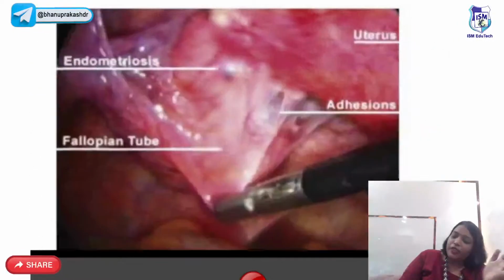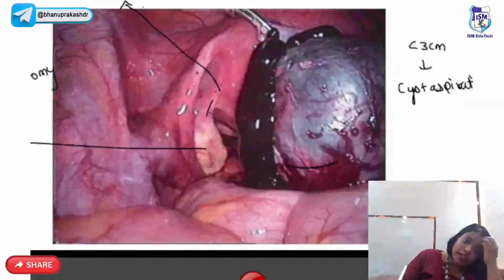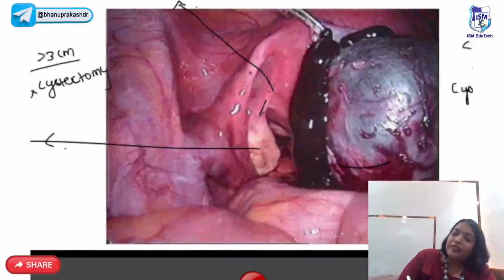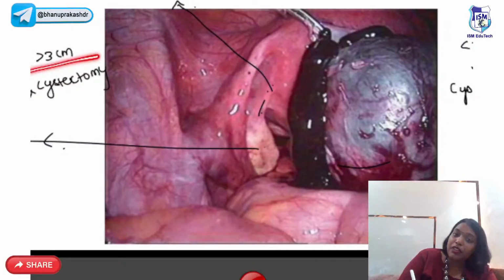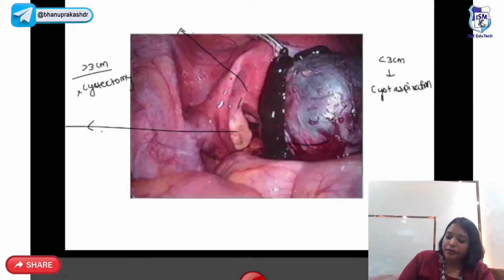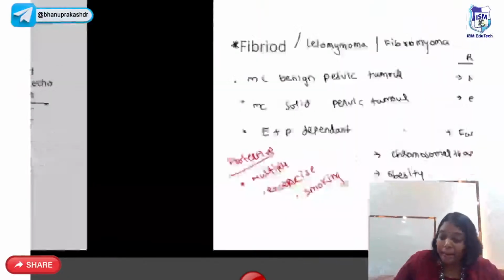And in endometriosis, this is how the nodules will look like. See, blackish nodules. This is a chocolate cyst. When the cyst size is less than 3 centimeters, you can just aspirate the cyst. When the cyst size is more than 3 centimeters, you have to do cystectomy, guys. Okay? So what is the key point you will remember in endometriosis? They'll have too much pain.